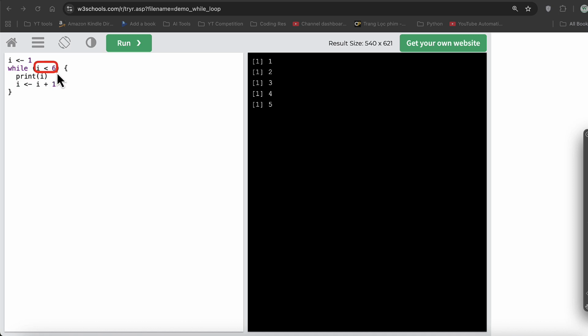3 less than 6, condition becomes true. Print the statement, do the increment 4, then again 4 less than 6, true. Again print the statement 4, then go back here, do the increment, value becomes 5. Then again I is less than 6, condition becomes true. Print the value of 5 from here, do the increment. Now it becomes 6. Because now it becomes 6, this condition becomes false. I is 6, less than 6, condition is false, the loop breaks, no more execution of code. That's how the loop works.